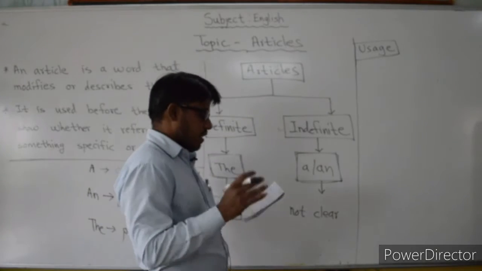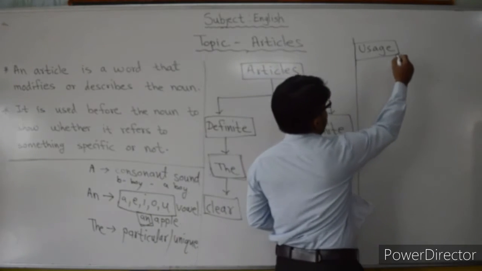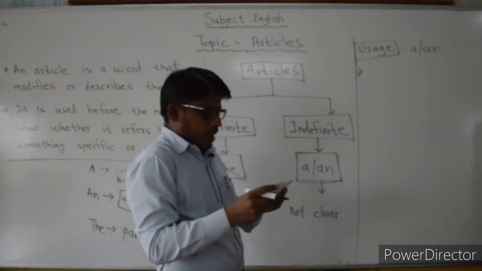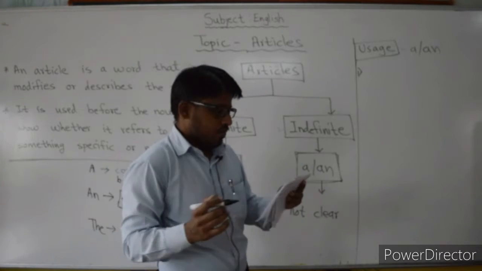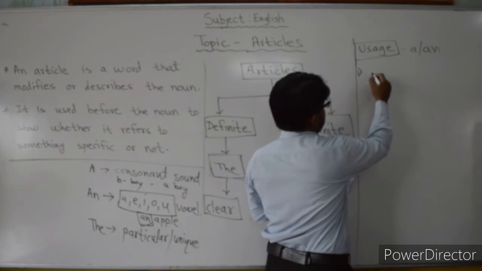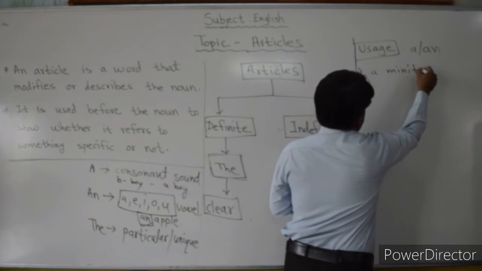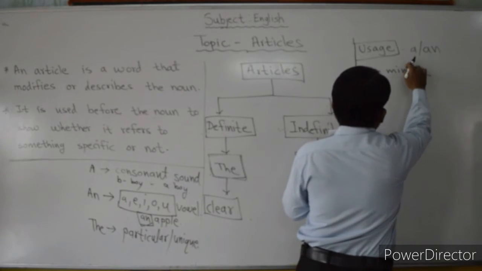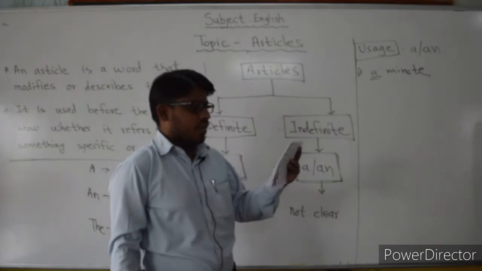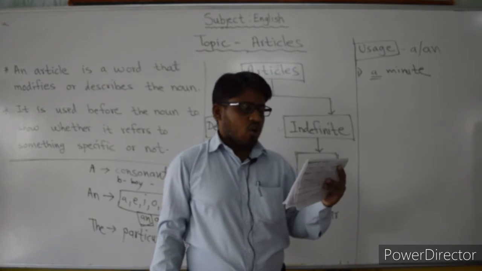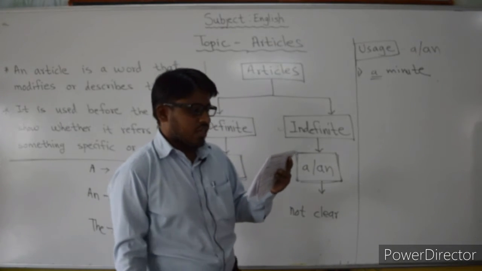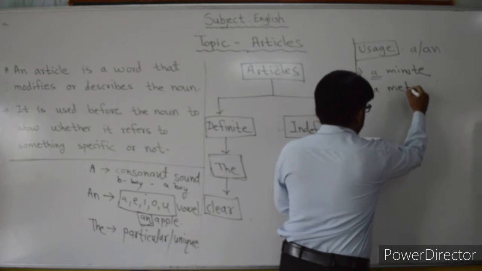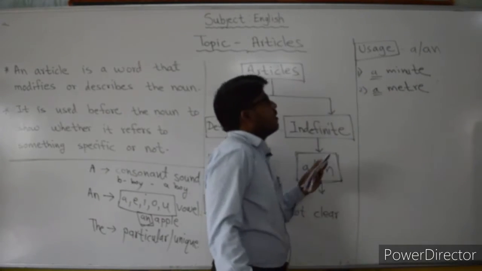After that we will see the usage of articles. First of all, a and an. Now we will see one by one. First, in the sense of one, for example, can you wait a minute? Then second, in the sense of each and every. For example, the cloth is ₹70 a meter. Here we can use the article a.